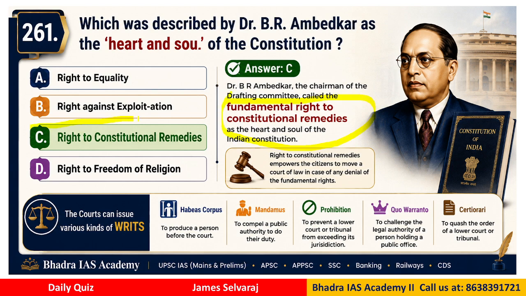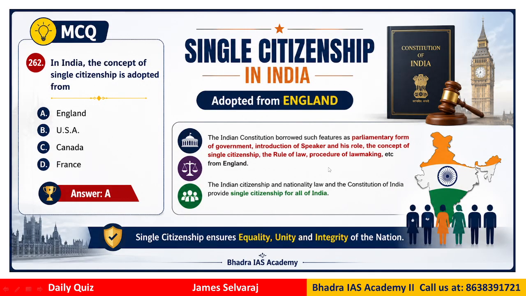The right to constitutional remedies empowers the citizens to move the court of law in case of any denial of fundamental rights by the government. This is what Dr. Ambedkar considered as the heart and soul of our constitution.